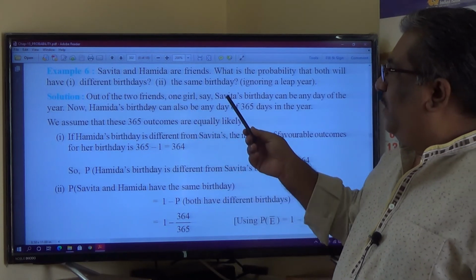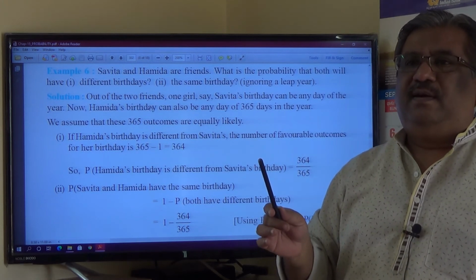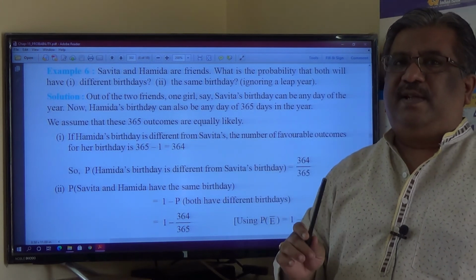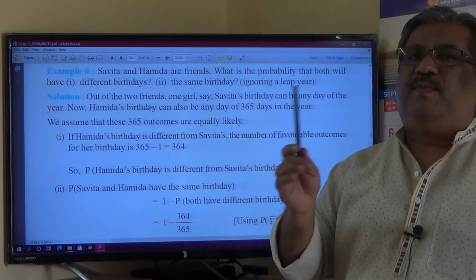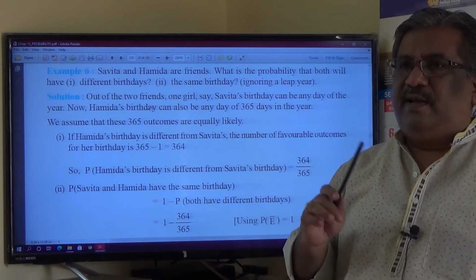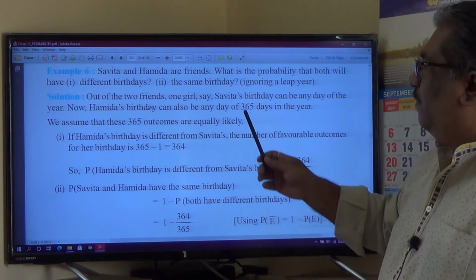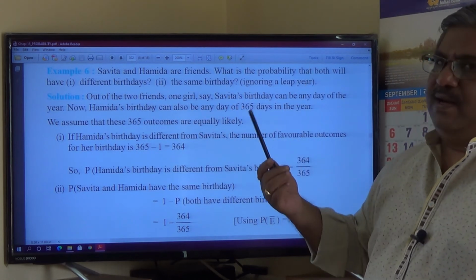What about the same day? See, out of 365, for the same day there is only one day on which both birthdays should fall, isn't it? And therefore, the number of favorable outcomes for the same birthday of Savita and Hamida is only one.